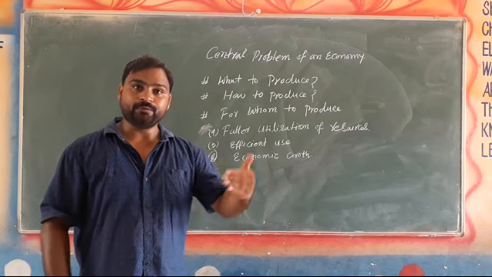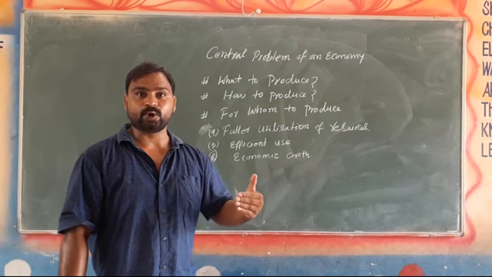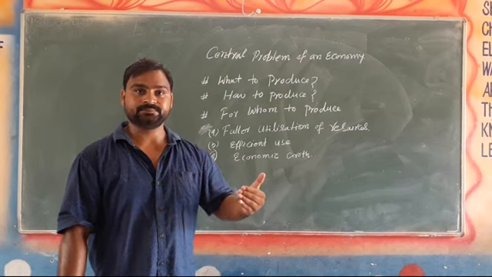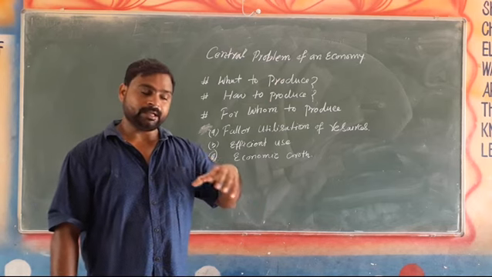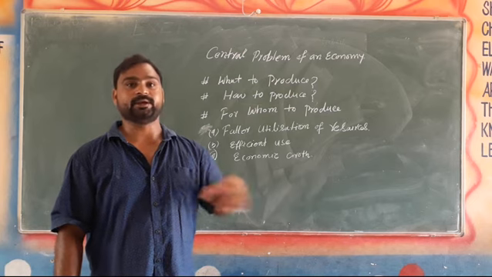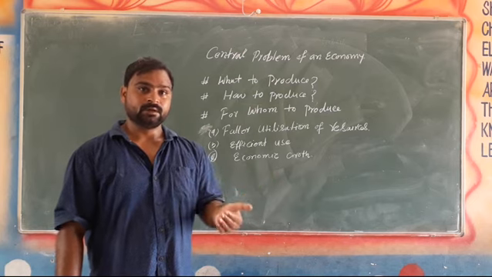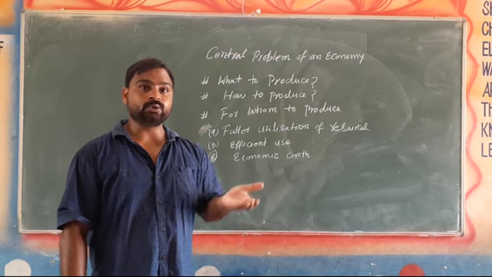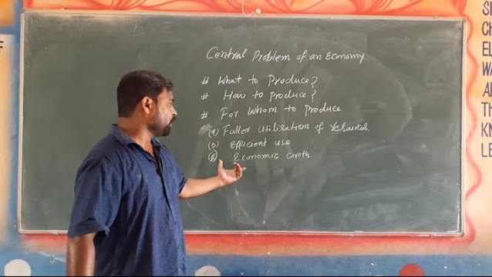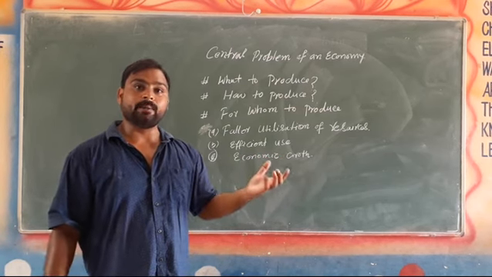Often, sometimes, there is wastage in the process of production. So this is another big problem for every economy, to reduce that wastage of the resource. And the last problem is economic growth. The last central problem is economic growth.